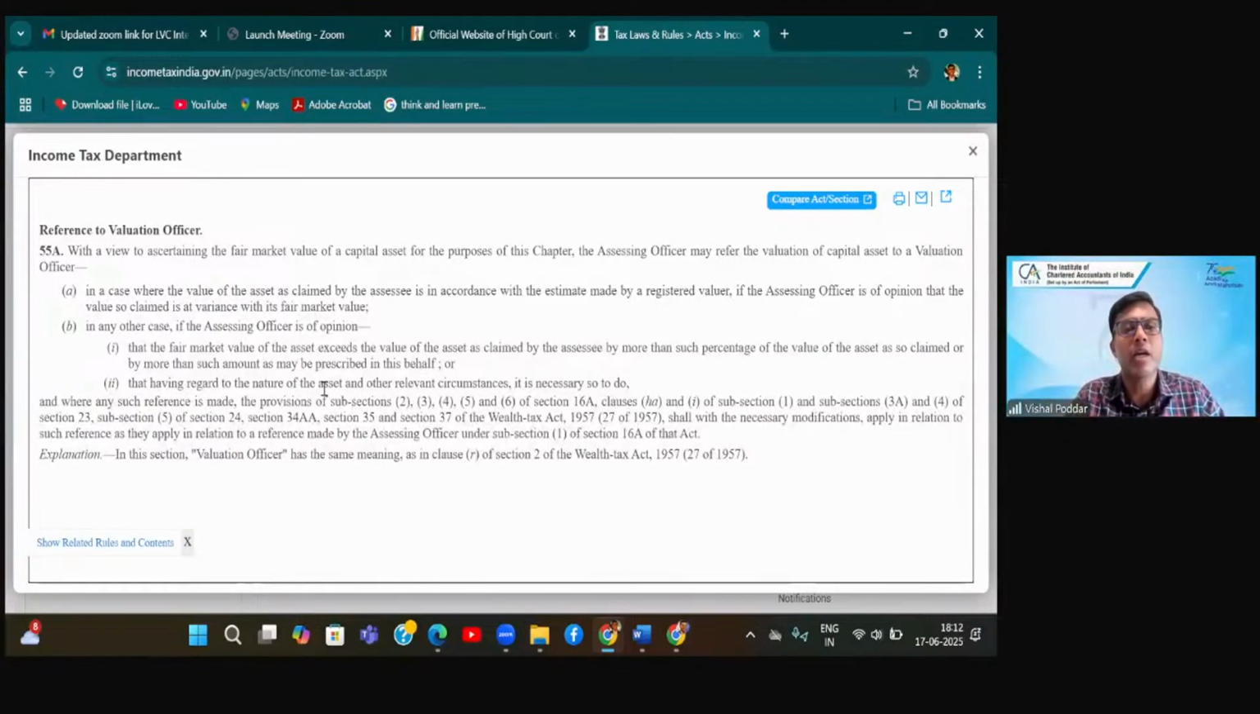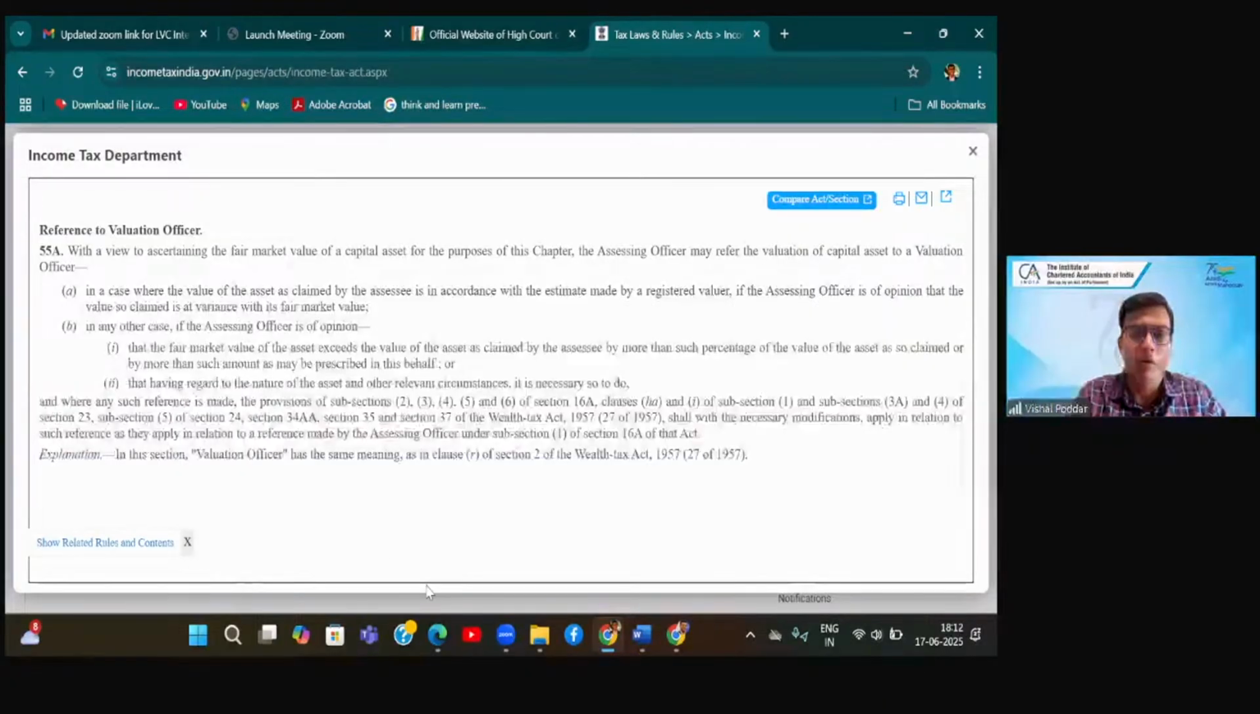Second, having regard to the nature of the asset and other relevant circumstances, it is necessary to do so. Examples are any metal like gold or copper. Why this? Because the nature of the asset is such that it is very volatile, plus it has no recorded value. Even though you can find gold prices written in the newspaper, if you go to the market there would still be some variance. So where, considering the nature of the asset and other relevant circumstances, the assessing officer feels it should be done, he will send your case to the valuation officer.